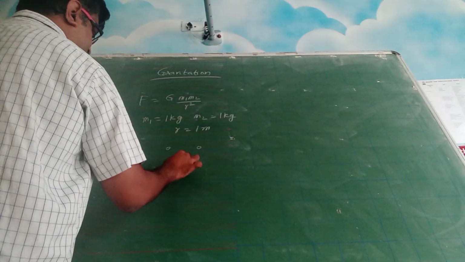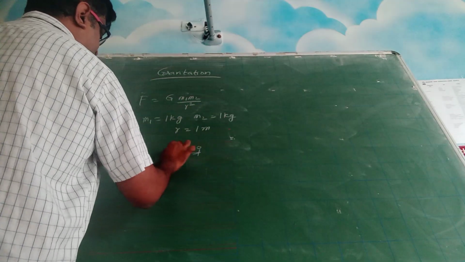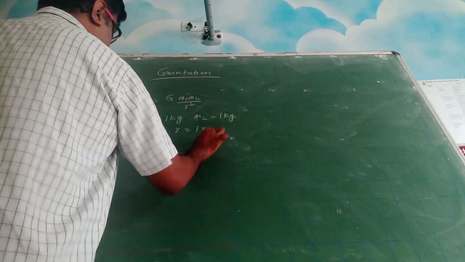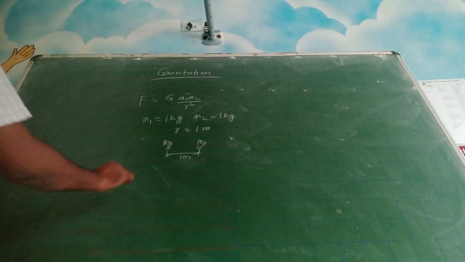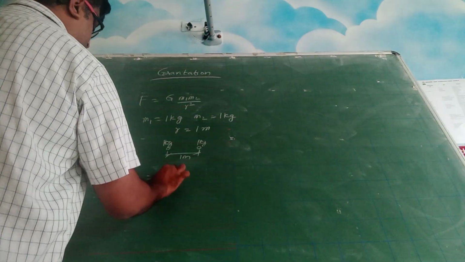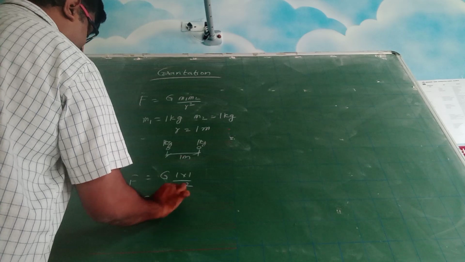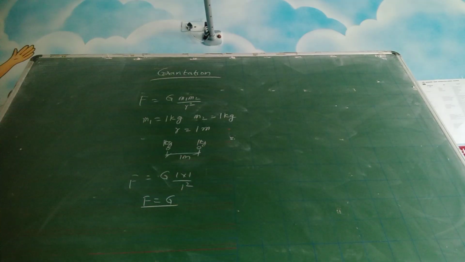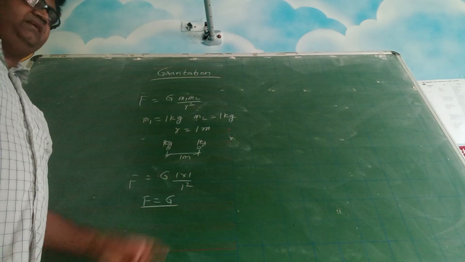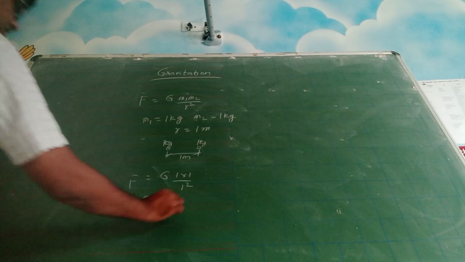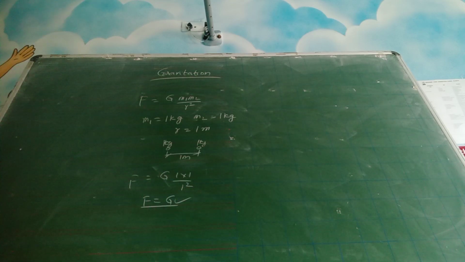I took two masses separated by a distance of 1 meter and their masses are also 1 kg. Mathematically, it becomes F is equal to G into 1 into 1 by 1 square, or F is equal to G. So it is the force experienced by 2 point masses separated by 1 meter distance. That value is called the G value. Experimentally it is determined like that.